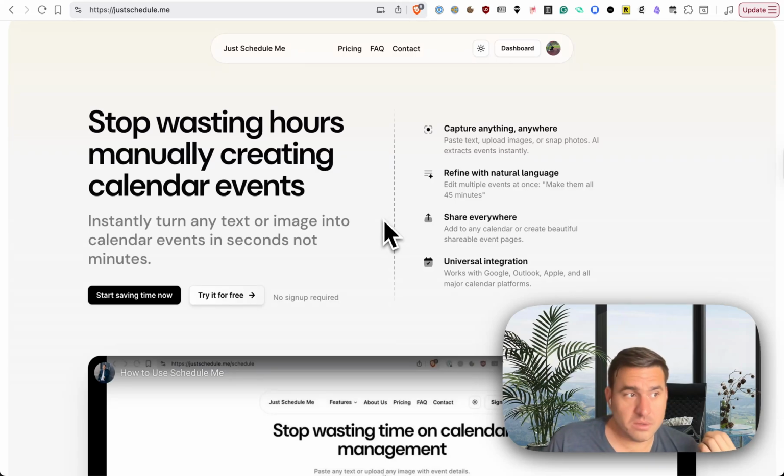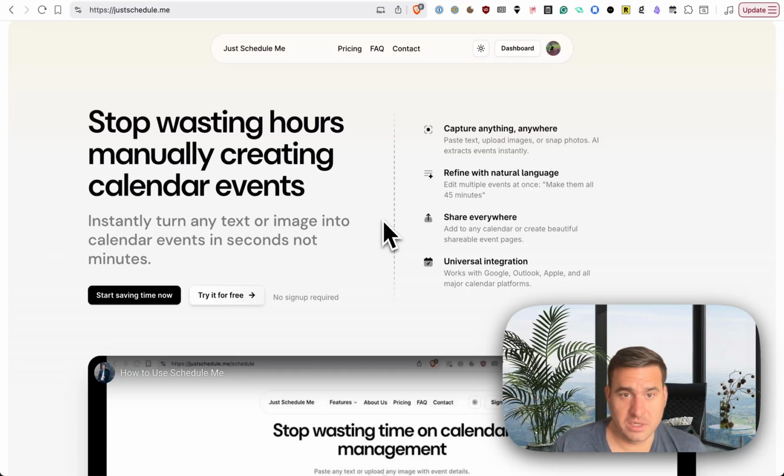I'm going to demo more progress that I've made on building my browser extension, or Chrome extension. I'm making a browser extension for Just Schedule Me. That is my micro SaaS to instantly create events from images and from text. I am building a browser extension first, and then maybe something for mobile later. So let's jump into it.